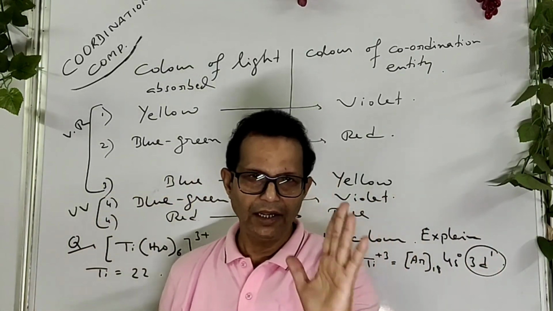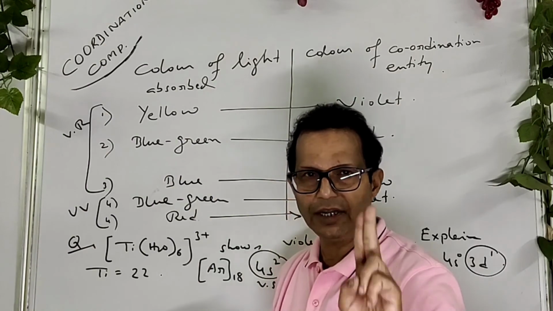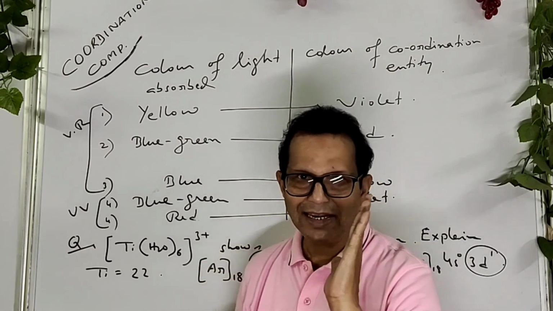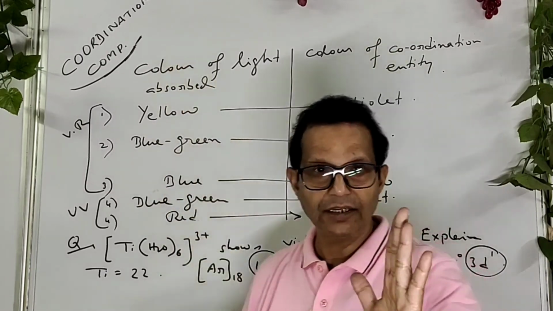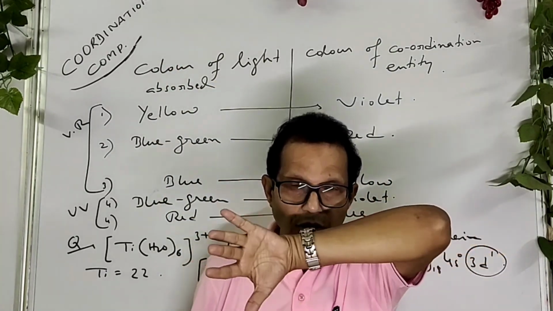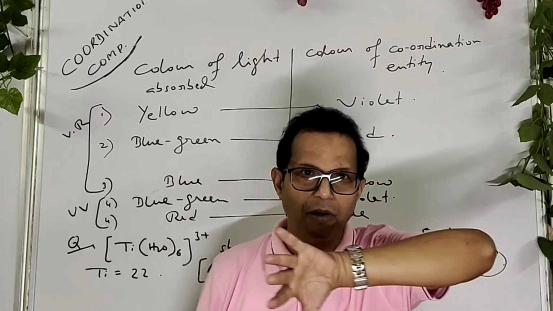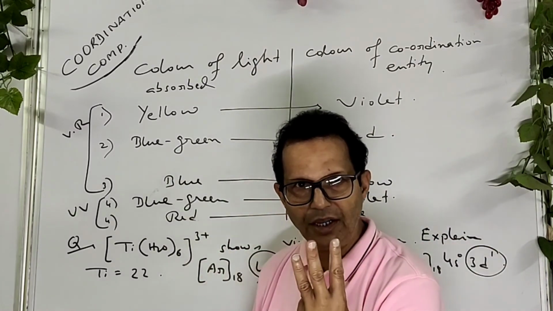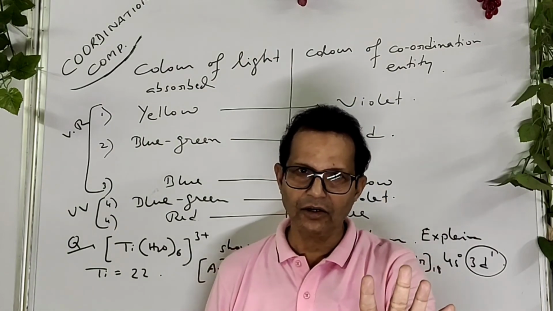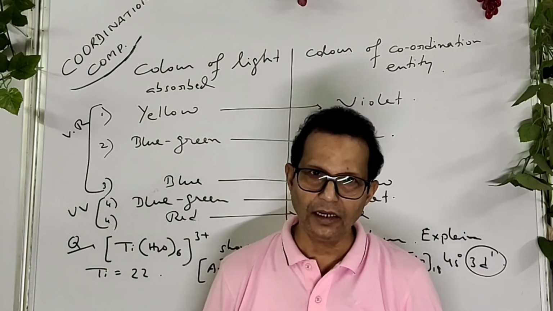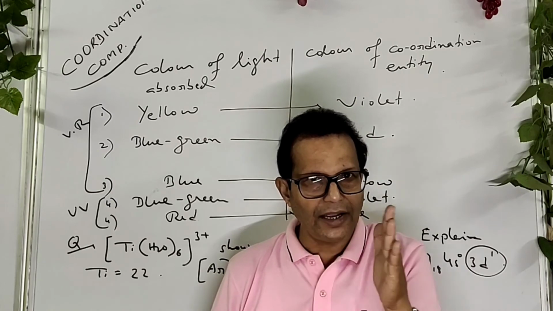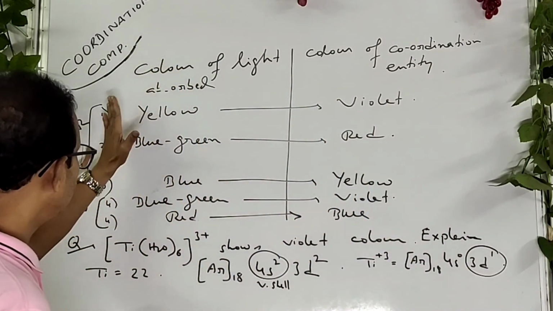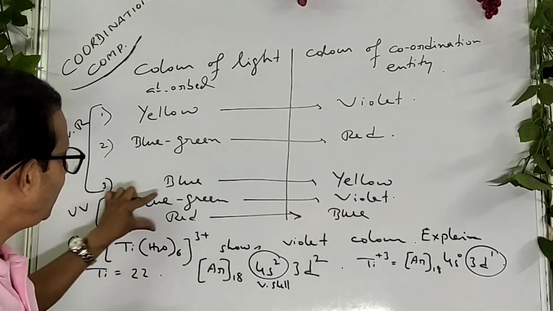So remember, if the d orbital contains 1 or 2 electrons, it can absorb light below the UV region, in the ultraviolet region. If there are 3 or more unpaired electrons in the central metal, it can absorb light in the visible region. These are all visible region ranges, and this is the UV range.